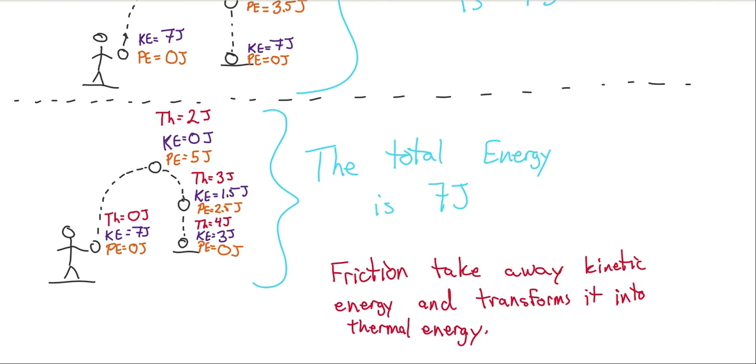And so long as you consider the transformation into thermal energy, friction can be part of your closed system. Our big rule here, however, is the total energy should never change throughout this situation. Energy is conserved.